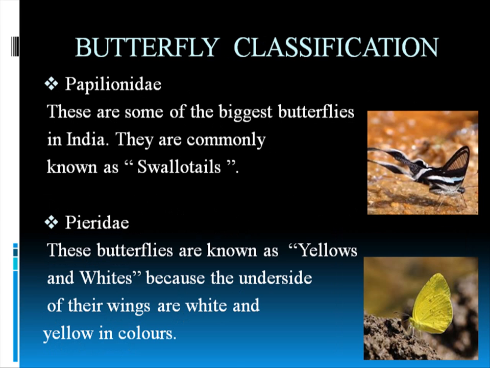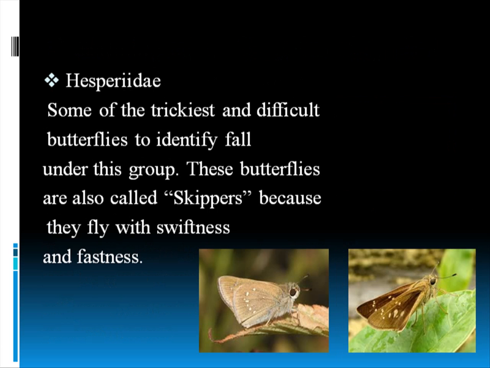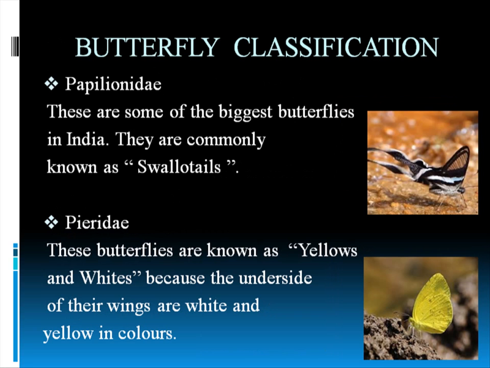Now let's come to butterfly classification. Butterflies are classified into these 5 families: Papilionidae, Pieridae, Nymphalidae, Lycaenidae and Hesperiidae. So first comes the Papilionidae. The Papilionidae has the biggest butterflies in India, and they are commonly known as swallowtails.